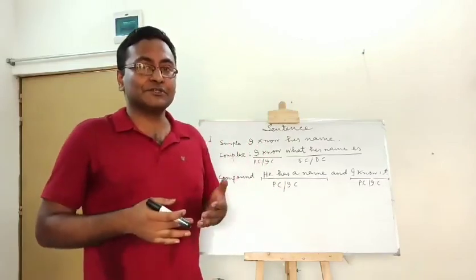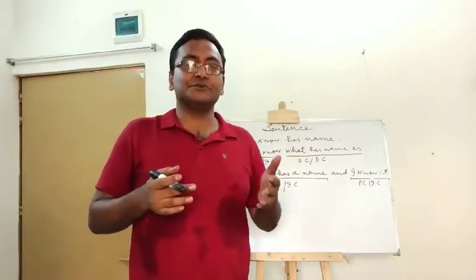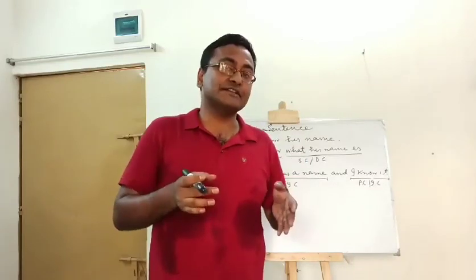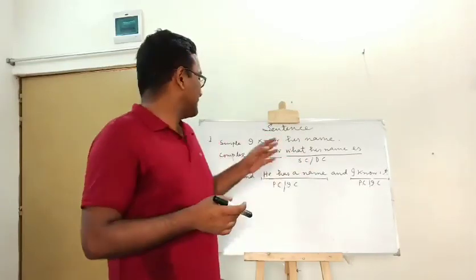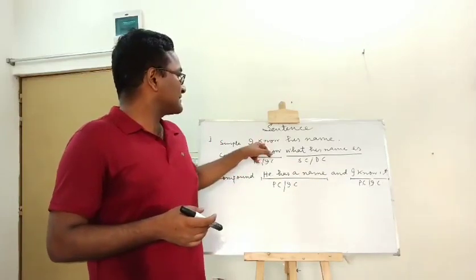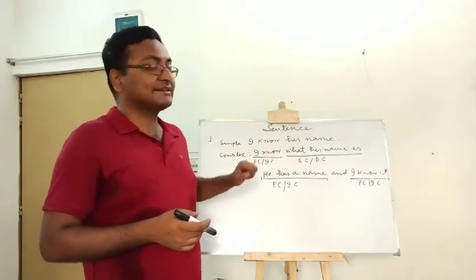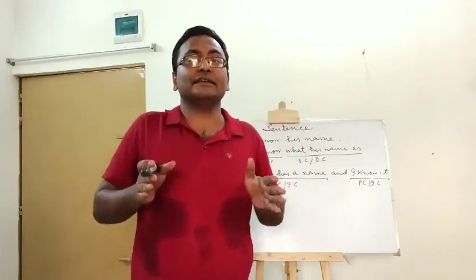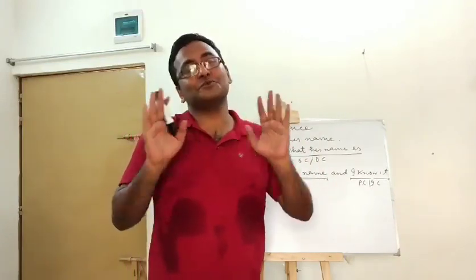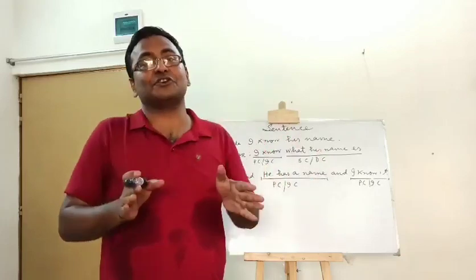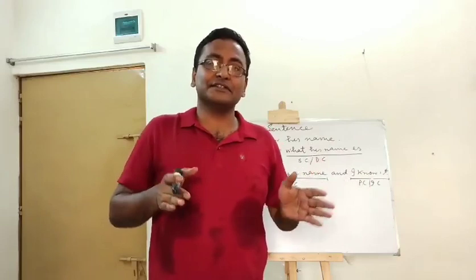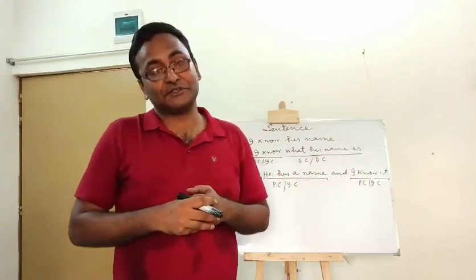And if I request you to transform the sentence into a simple, complex or compound sentence, what will be your answer? Now, if you want to transform the simple sentence into a complex sentence, what will you do? At first you have to think that you have to divide the sentence into two parts. This is your first thought. And one part will be the principal clause and the other part will be the subordinate clause.